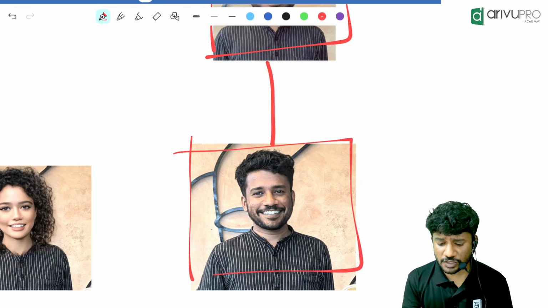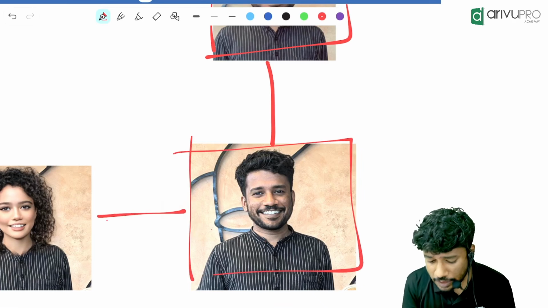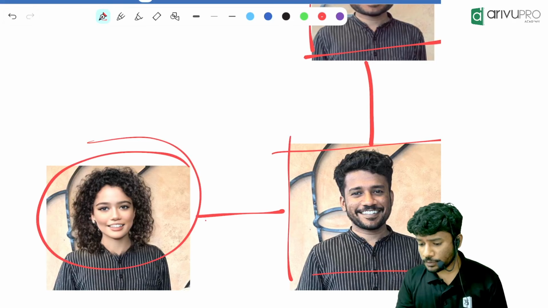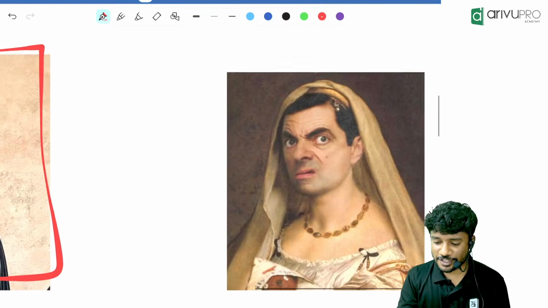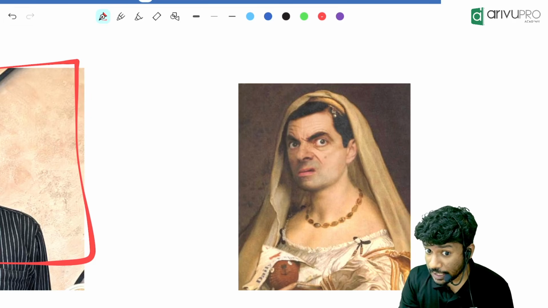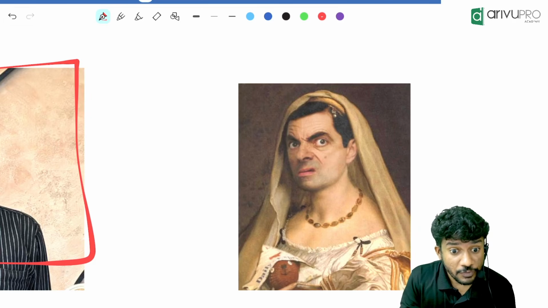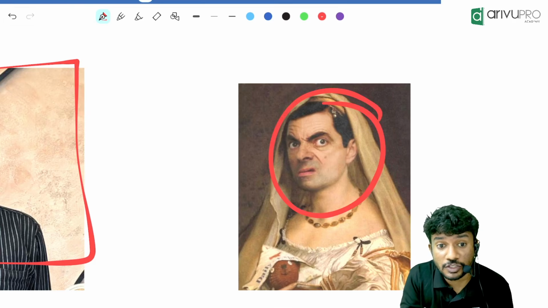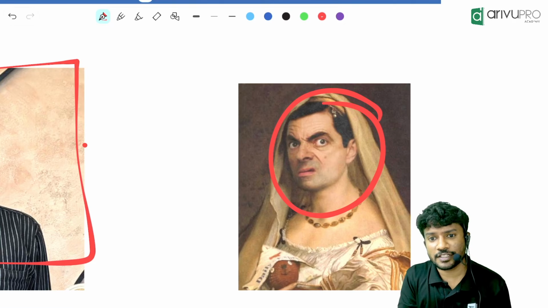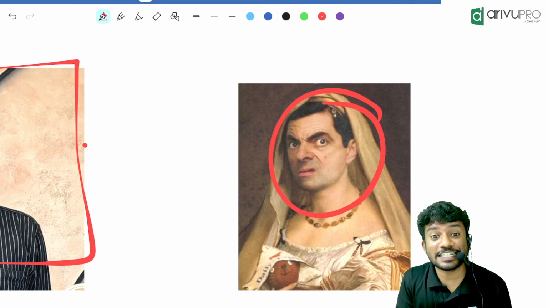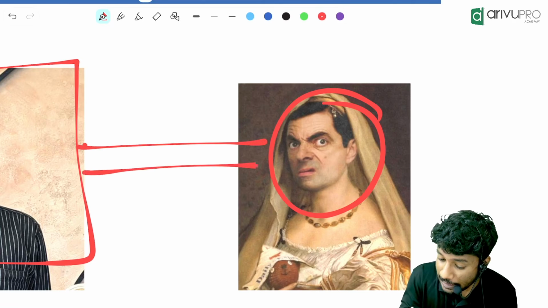I have a sister. Single line or double line? Single line. My sister is a circle. Then my wife is there. Male or female? Female. Circle or square? Circle. Since it is married, we put a double line.